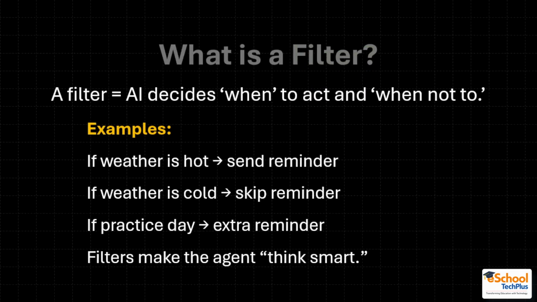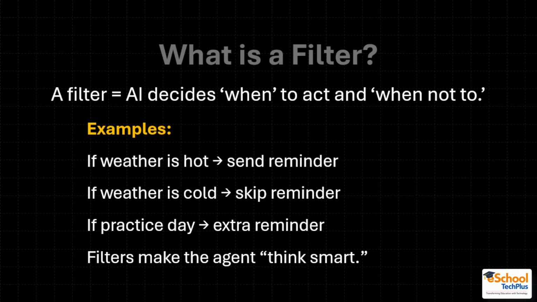So now let us understand what a filter is. Filter means AI decides when to act and when not to. Suppose, for example, if the weather is hot, it will check the weather, the temperature, the humidity, and it will send a reminder to stay hydrated. Drink this many glasses of water to stay hydrated.